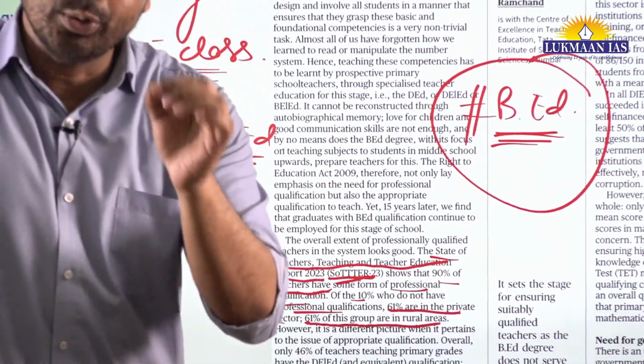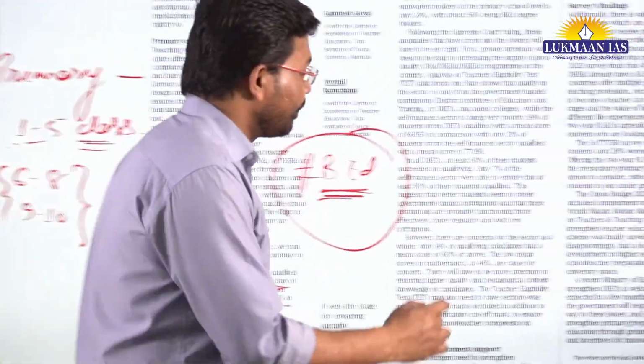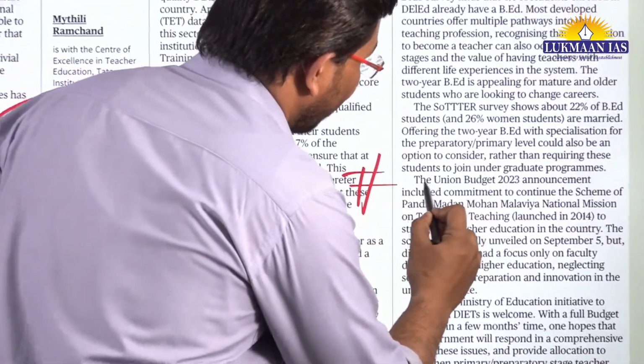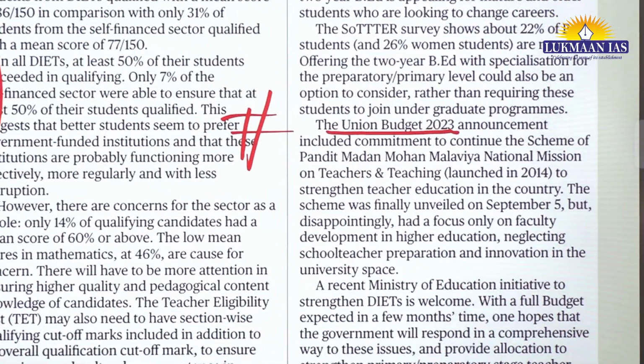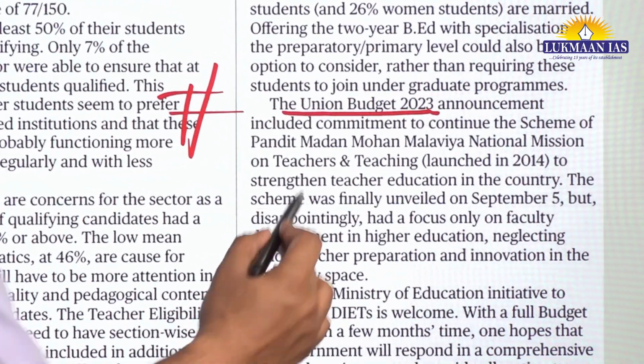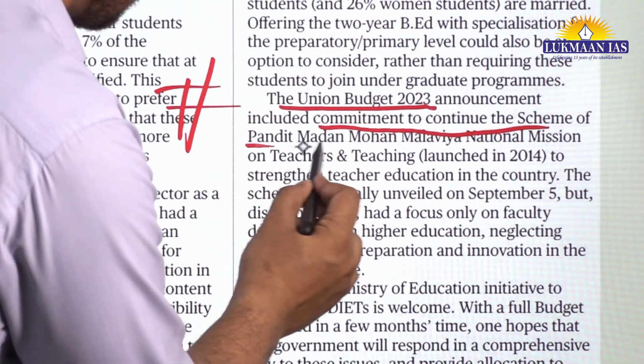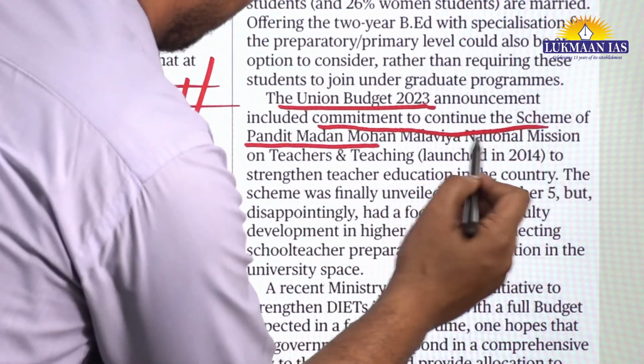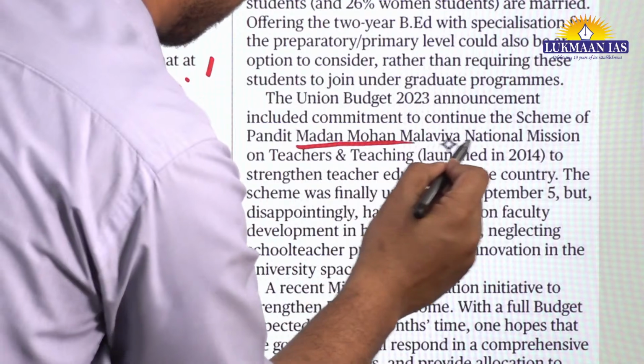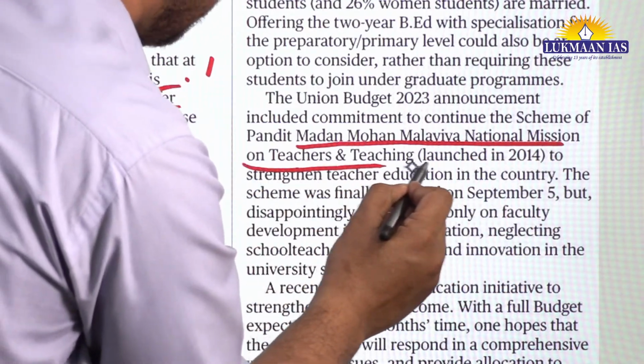Apart from this, the Union Budget of 2023 had an announcement, and in that announcement they included a commitment to continue the scheme of Pradhan Mantri Madan Mohan Malviya National Mission on Teachers and Teaching.